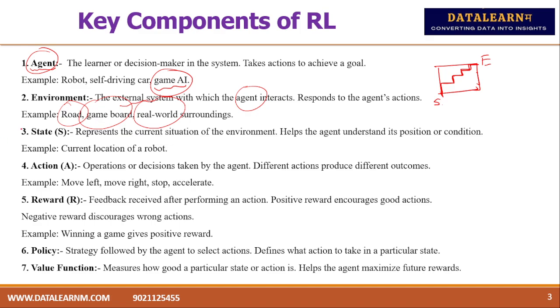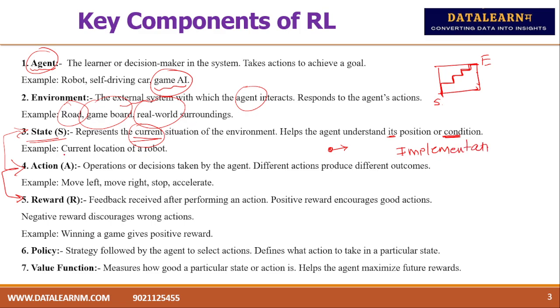These three things are important now: state, action, and reward. What is meant by state? It represents the current situation, the position at which the agent is right now. The state is defined as the current situation of the environment, which helps the agent understand its position and condition. You will see this part in implementation. We will cover this thoroughly in the implementation part.